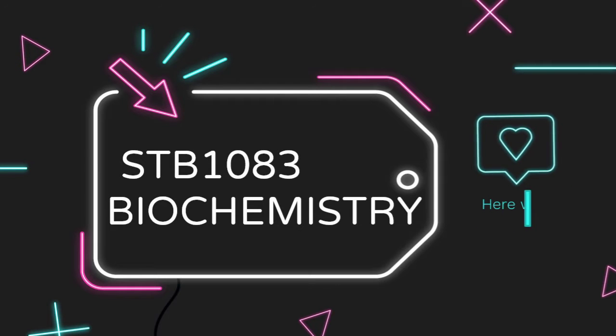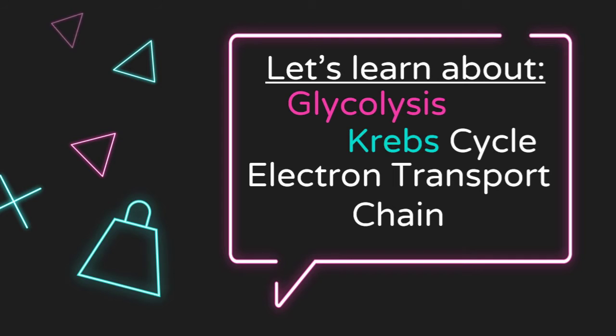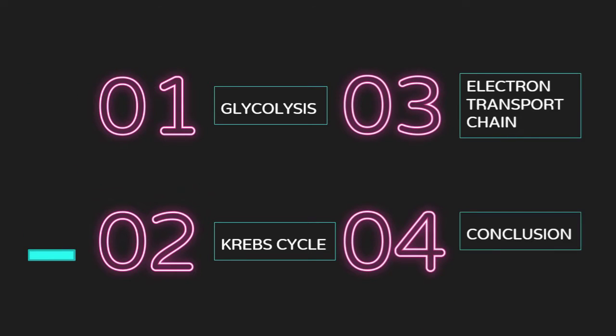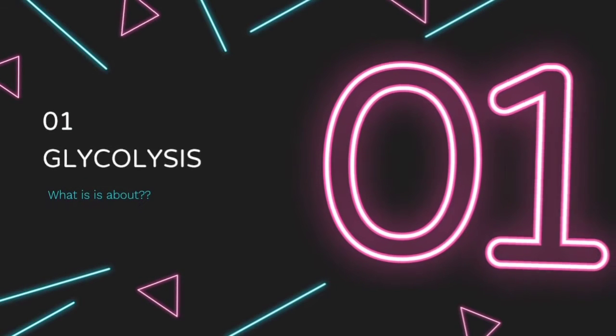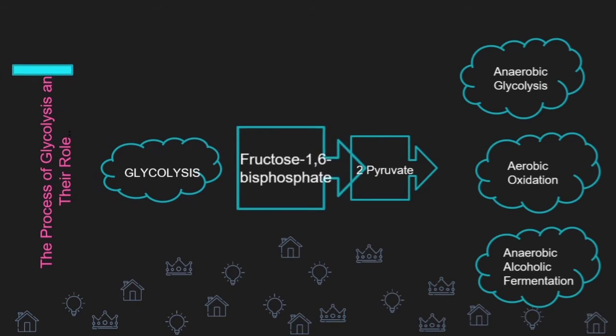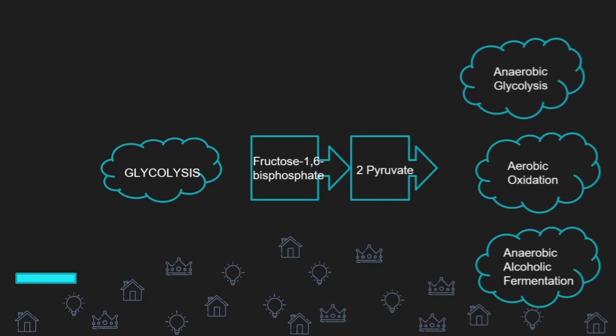Hi everyone, in this biochemistry video, we would like to discuss glycolysis, the Krebs cycle and also the electron transport chain. First step is glycolysis, which is the breakdown of glucose. In the first phase, glucose will be broken down into fructose 1,6-bisphosphate, and in the second phase into 2 pyruvate. There will be anaerobic glycolysis, aerobic oxidation, and alcoholic fermentation.